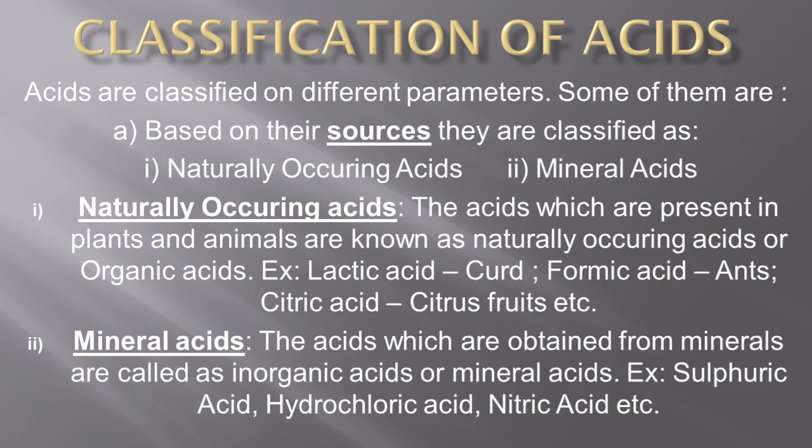The next category of acid is mineral acids. As the name indicates, mineral acids are obtained from minerals. These acids do not contain carbon, so they are also called inorganic acids. Examples are sulphuric acid, hydrochloric acid, nitric acid, and moreover these acids are used in laboratories.